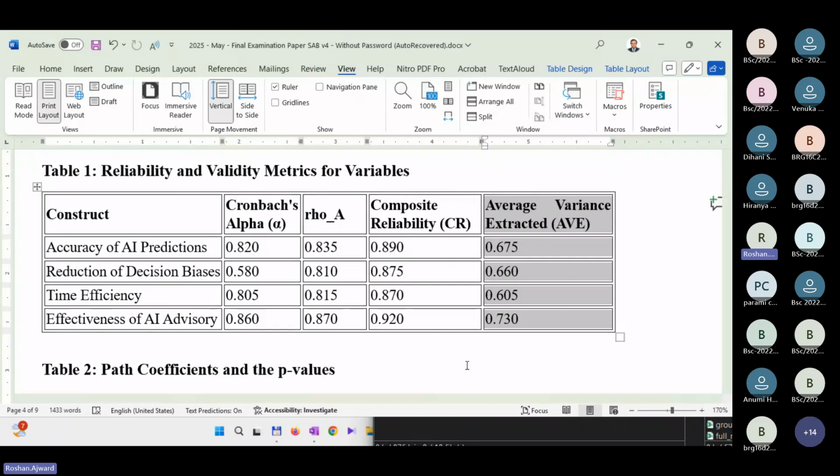We have 4 constructs, so the relevant indicators under these are coming together. That's what we call convergent validity. Convergence means coming together. So what's the result showing? Is the AVE value good? Good or bad?